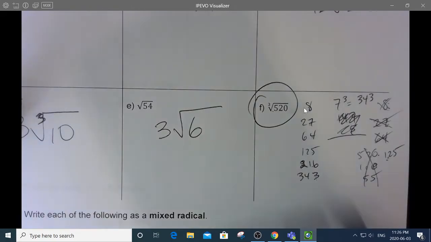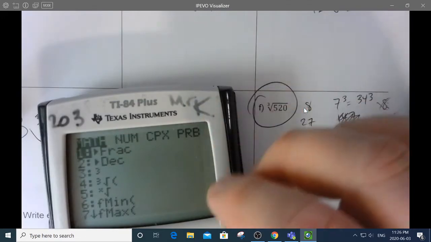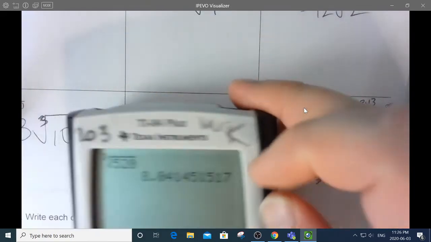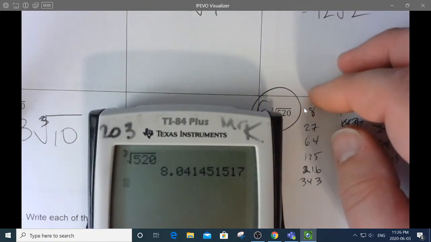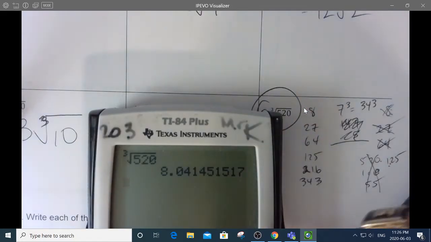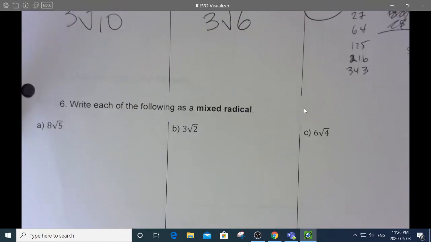Do I have it here? Let's see. What is math? The cube root of 520. And yeah, look at that. That is an irrational number. That is not something that simplifies. So, yep, that one was messing with us. I won't do that to you on the test. That was cruel and unusual punishment.